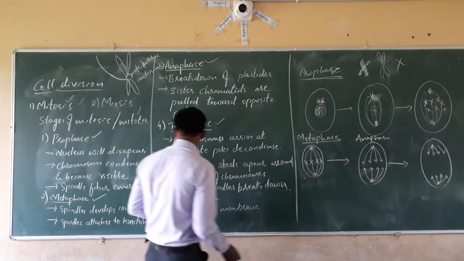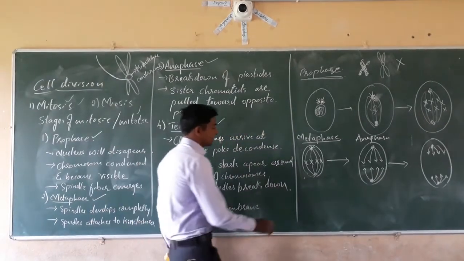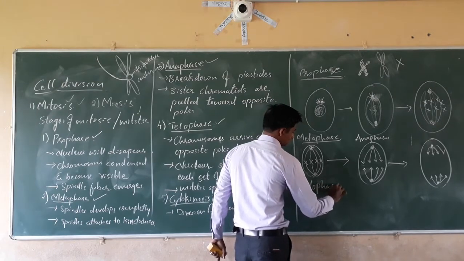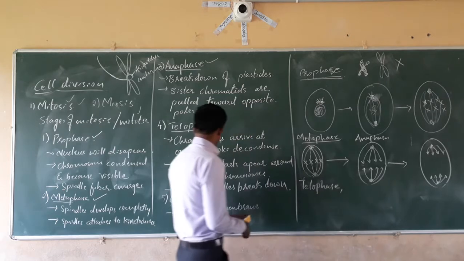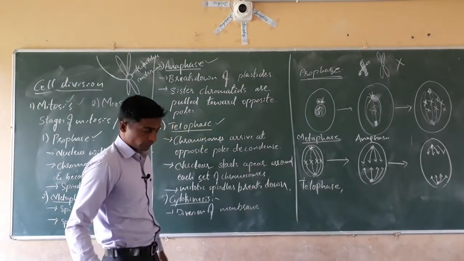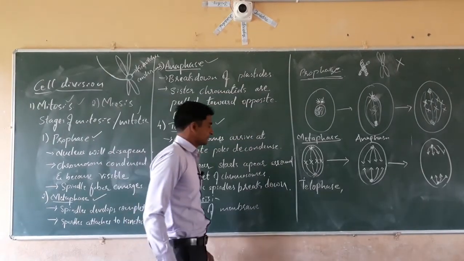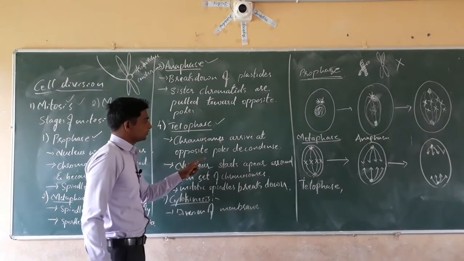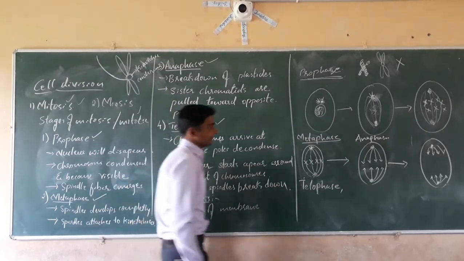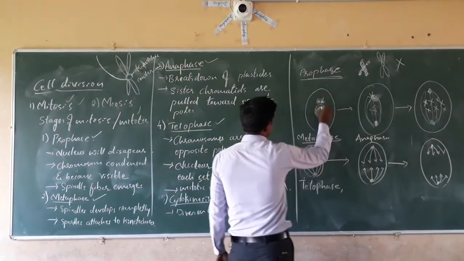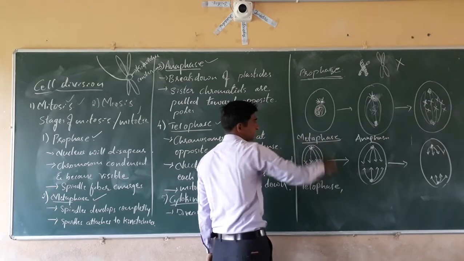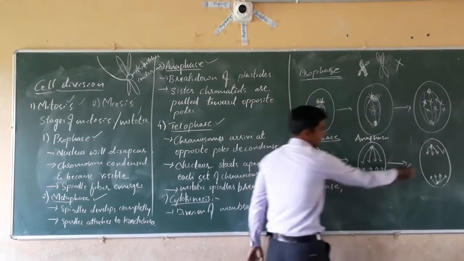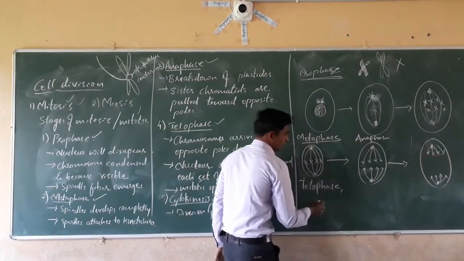See, in case of telophase, what happens? Telophase is the last phase of the mitotic cell division. Here the chromosomes arrive at the opposite poles and decondense. The cell has the chromosomes present in a decondensed form, not in the coiled form. Decondensed loosely.